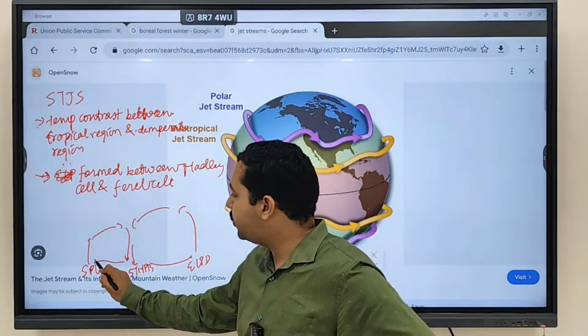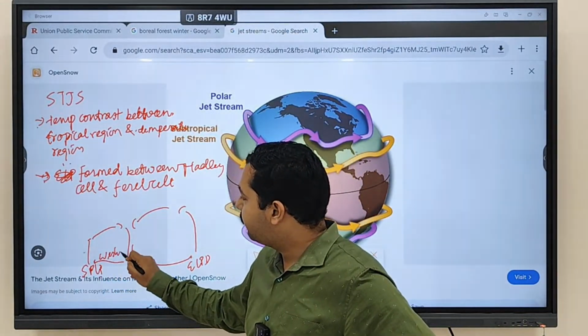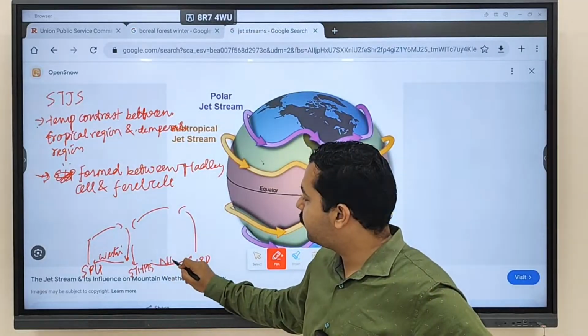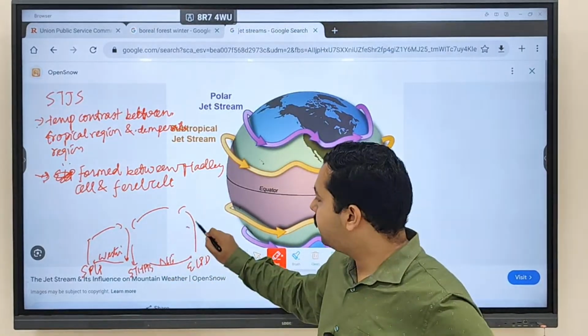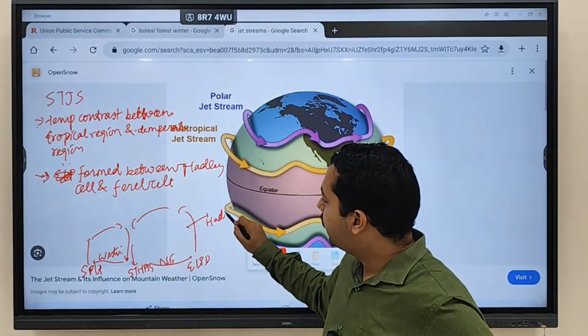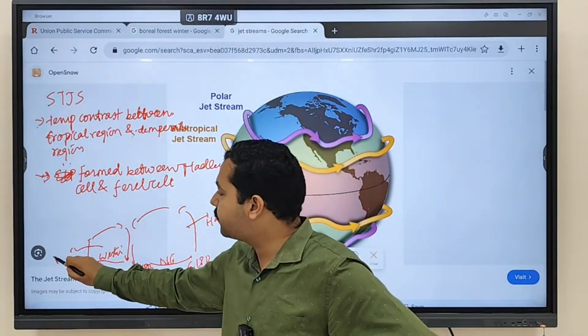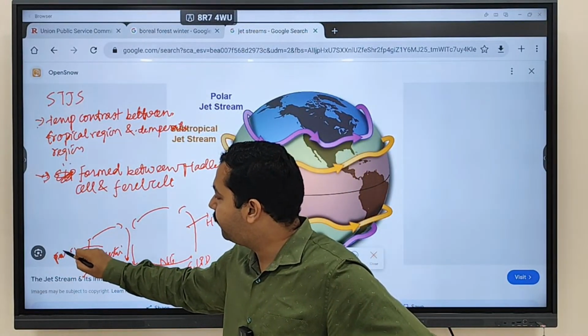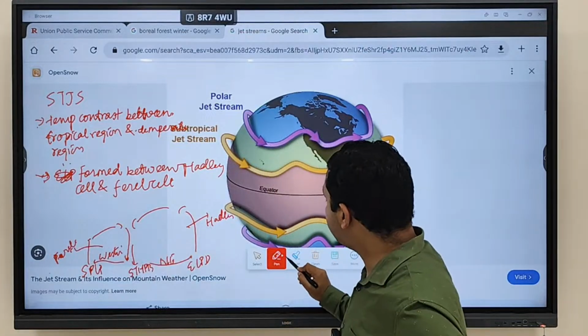And from here to here, which wind flows? Westerlies. From here to here, which wind flows? Northeast trade wind. We call this cell the Hadley cell. We call this cell the Ferrel cell.